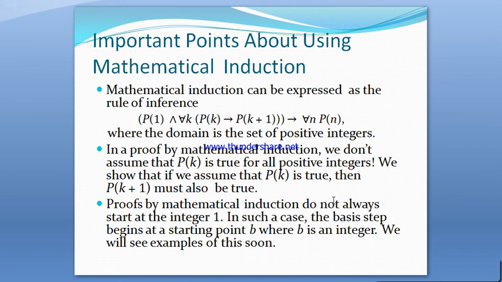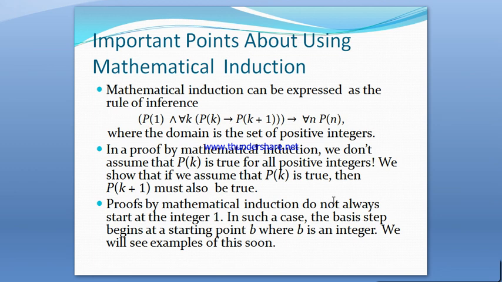Now let us consider a few important points about using mathematical induction. Mathematical induction can be expressed as a rule of inference. For example, P of 1 and for all k, P of k conditional P of k plus 1, imply for all n, P of n. This is the rule of inference regarding the principle of mathematical induction, where the domain is the set of positive integers.